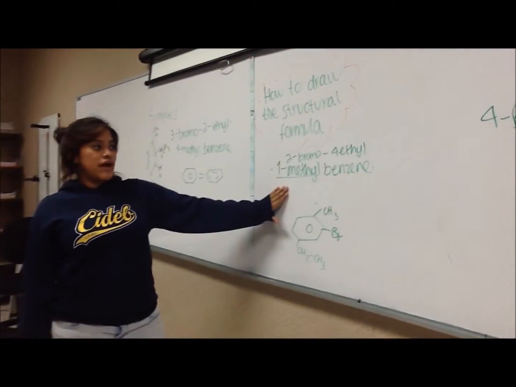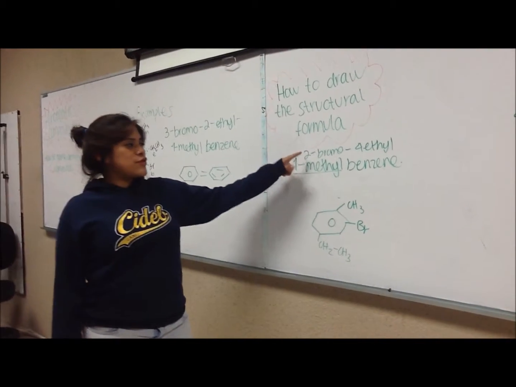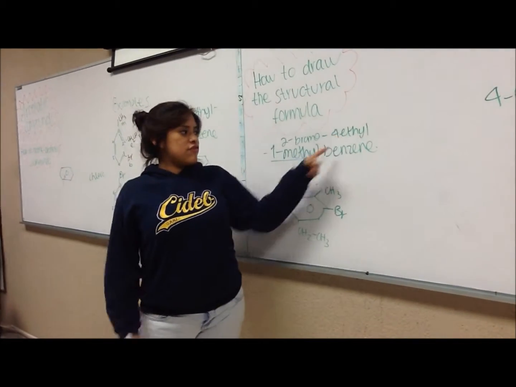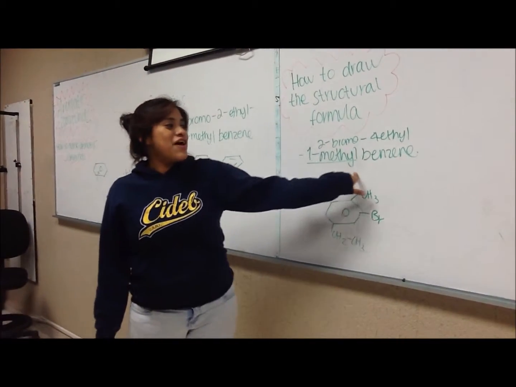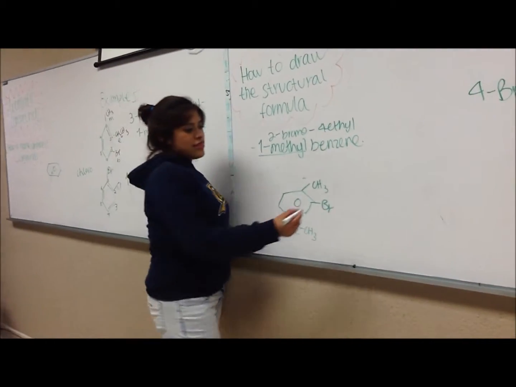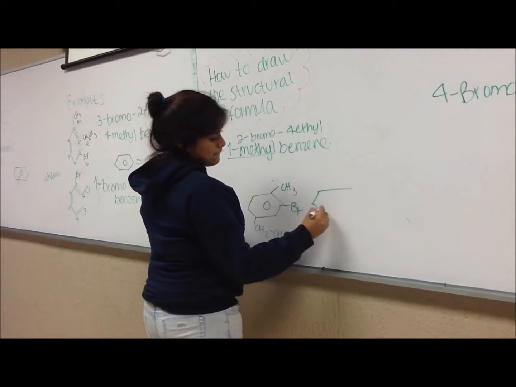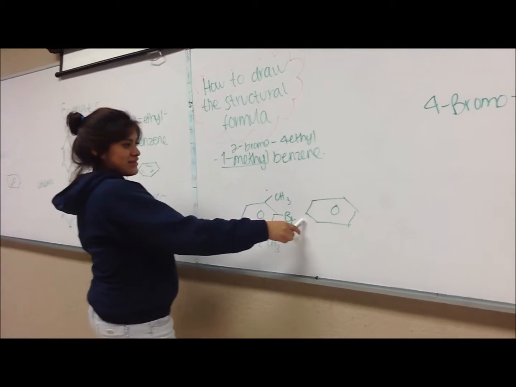Now I'm going to teach you how to draw the structural formula for benzenes. In this example, we have a name which is 2-bromo-4-ethyl-1-methylbenzene. So first you need to draw the benzene structure that looks something like this.